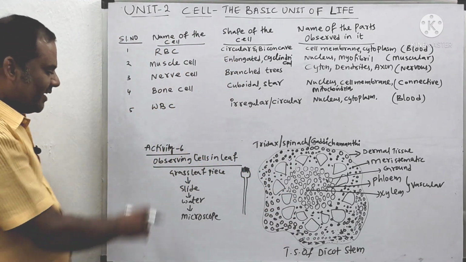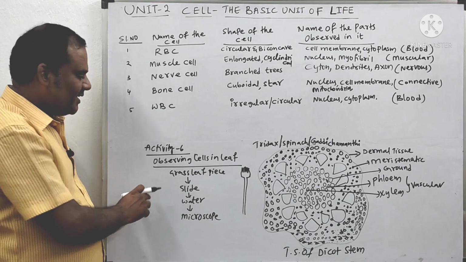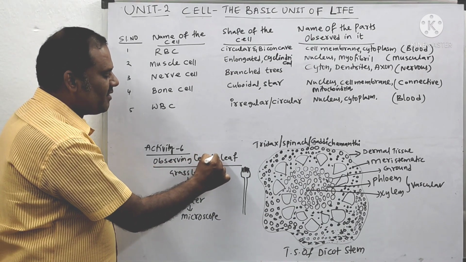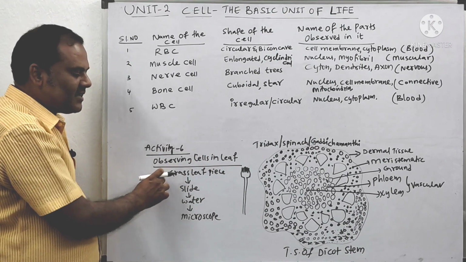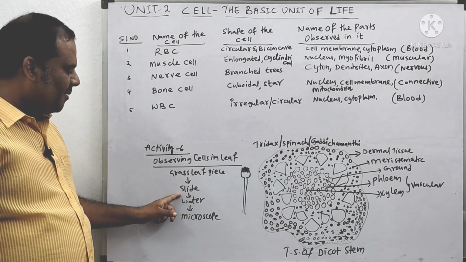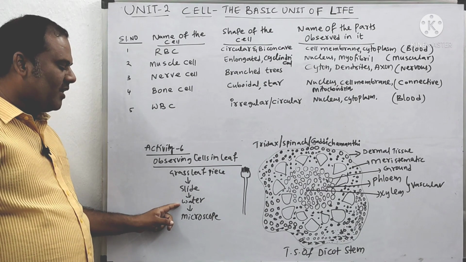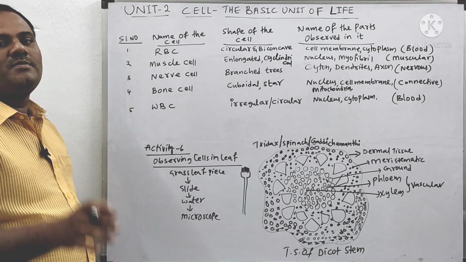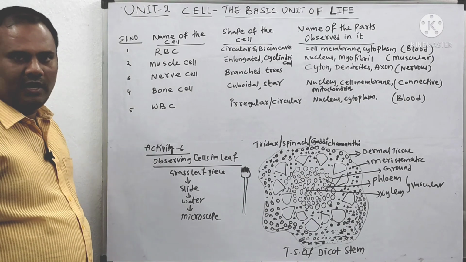And now you take the small activities given, activity 6, observation of cells in the leaf. Observation of cells in the what? In the leaf. You take a grass leaf and tear it into equal halves and take a thin section, keep it on the slide, pour water drops, keep a cover slip and observe under the microscope and draw your observation of how the cells are visible.